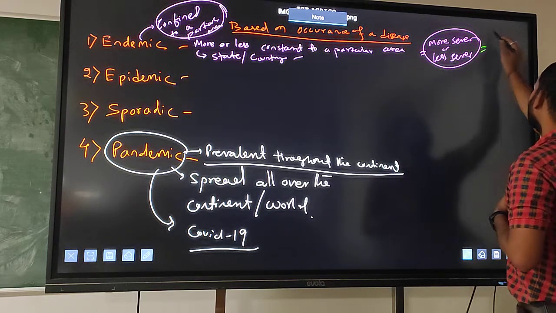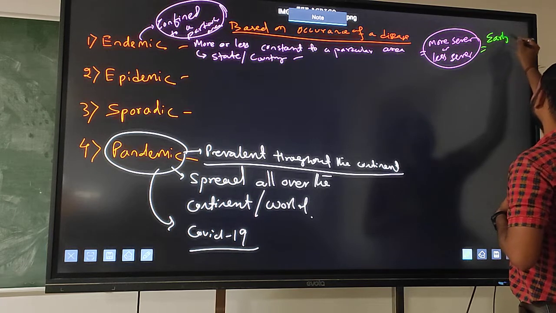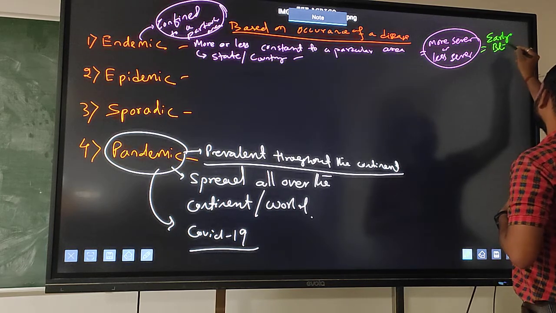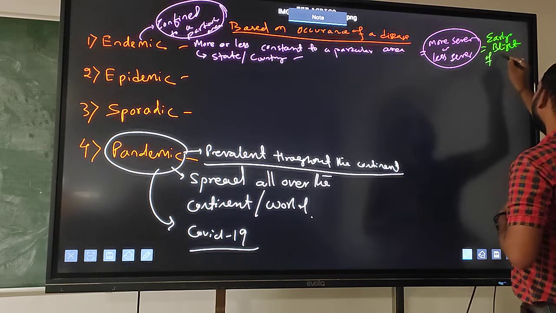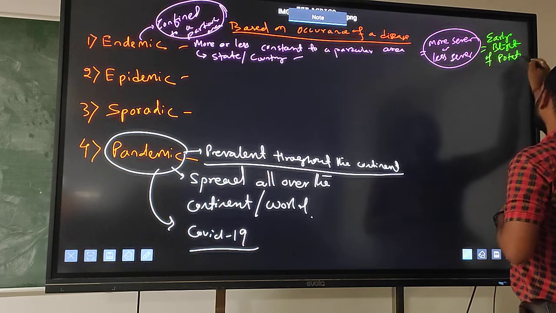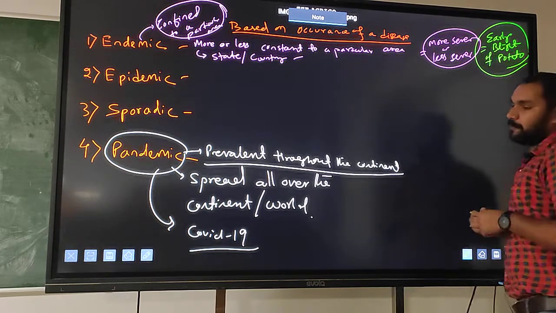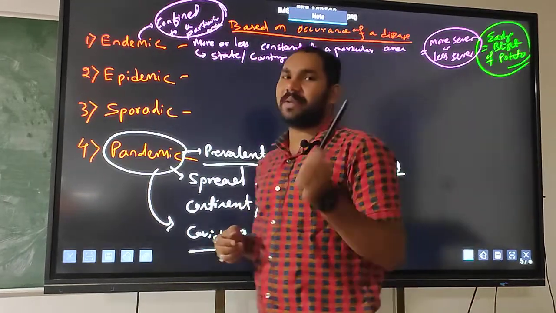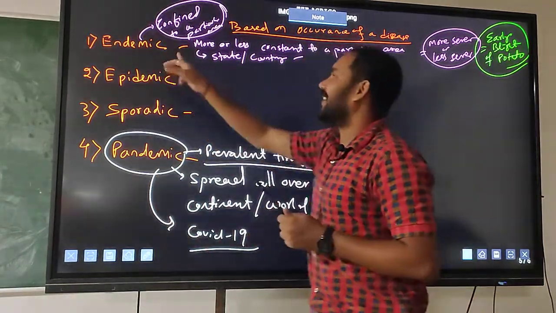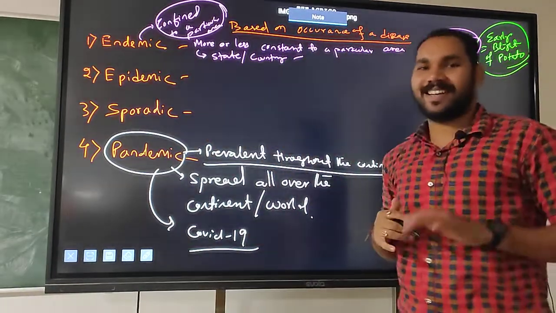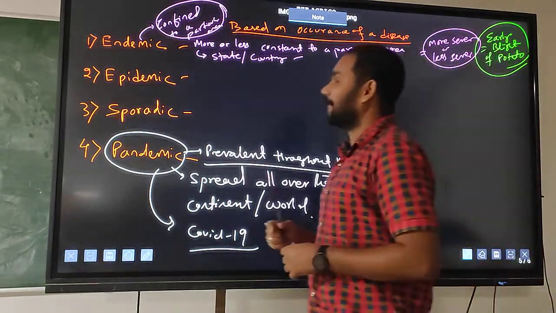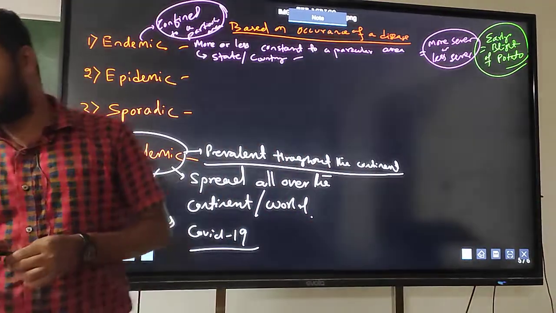This is the early blight of potato. Okay. So for easy understanding, just remember this is the GI tag. Endemic is the GI tag for a disease confined to a particular area. Okay. So next, this is epidemic.